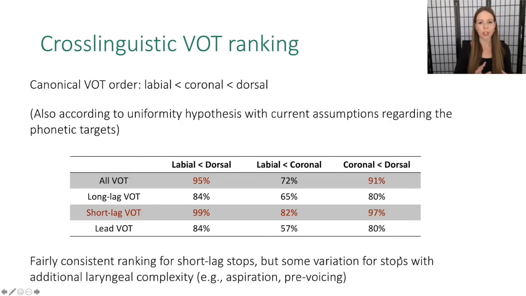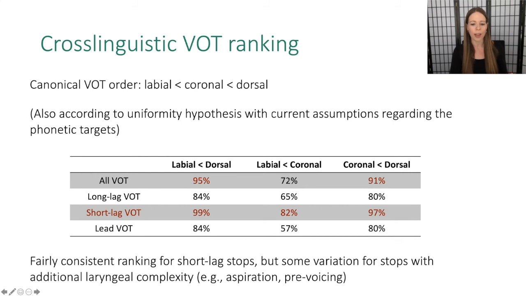When we look at the relationships between phonological surface segments, we can also observe whether that canonical VOT order is adhered to. So the uniformity hypothesis, at least with the current assumptions regarding the phonetic targets, does still predict that there should be an ordinal relationship of this sort. When we look across all VOT values, it is the case that in 95% of the cases, the labial VOT is shorter than the dorsal VOT, and in 91%, the coronal VOT is shorter than the dorsal VOT by some amount.